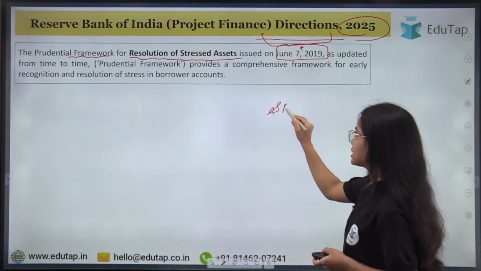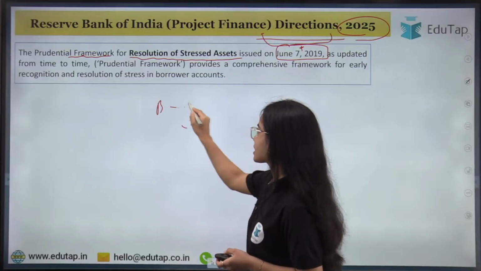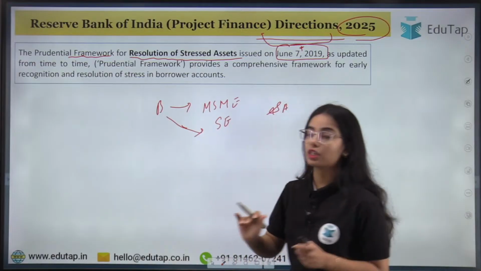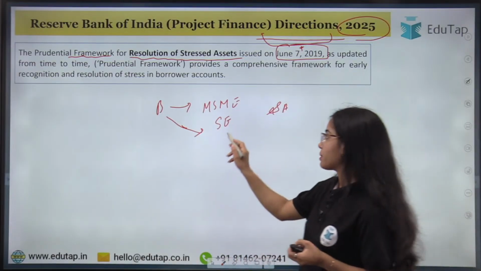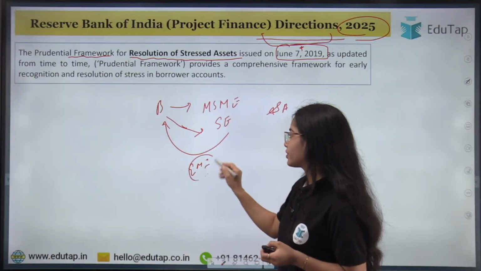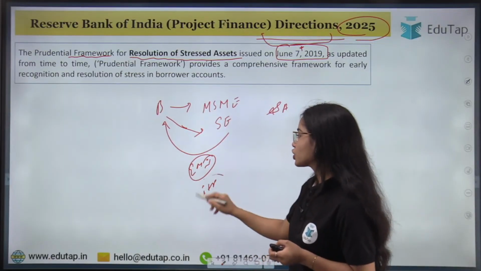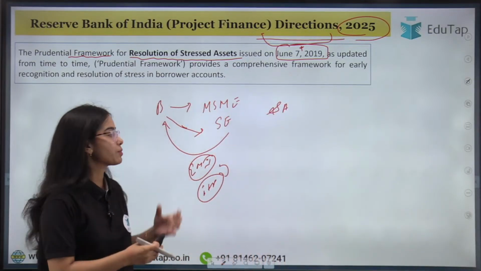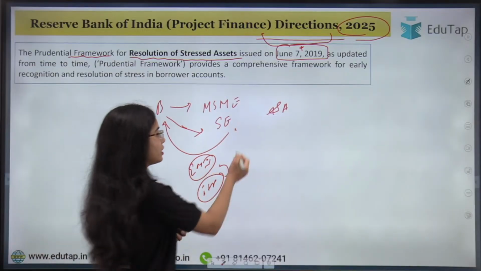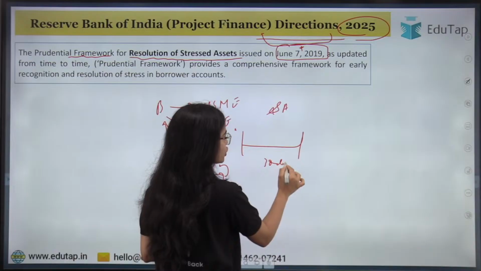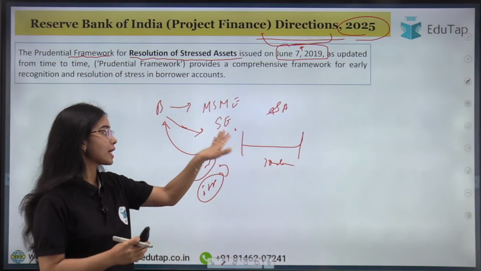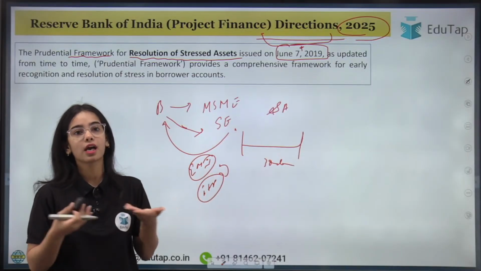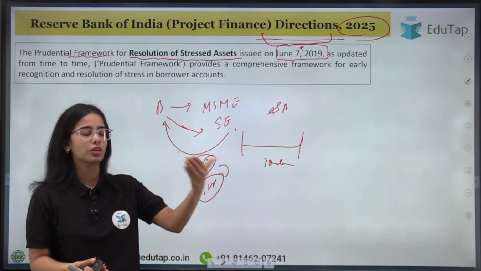So what are stressed assets? Let's say that the bank has given a loan to a micro, small and medium enterprise. So there is a small enterprise to which the bank has given the loan. Now this small enterprise is paying the EMIs, that is the interest payments plus the principal payments, okay? Now let's say that one of the EMIs has been missed by the small enterprise and it has been delayed by 30 days. So now the bank will realize that, okay, there is some stress coming in this account. The small enterprise has not paid the EMI, and it has passed the mark of 30 days, or 20 days or 40 days, let's say.